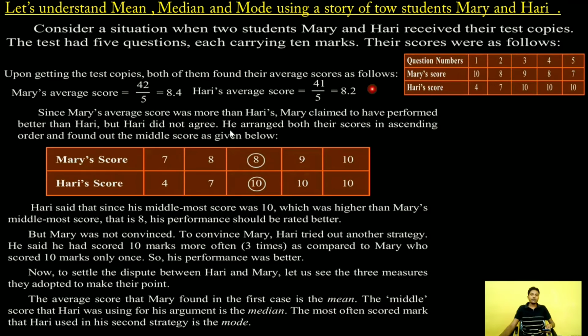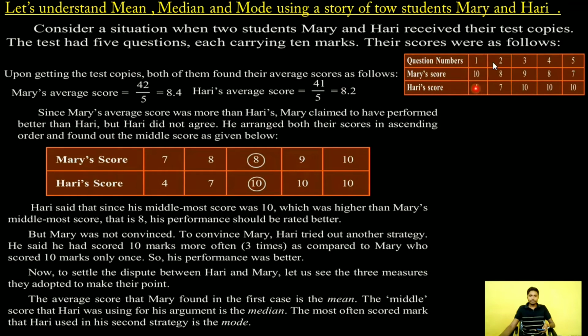Now, we want to find out the mean. Mean means we will add all the values. In case of Mary, 10, 8, 9, 8, 7 divided by 5. This is our average or mean of Mary's score. And in case of Harry, we will add 4, 7, 10, 10, 10 divided by 5. Here this is 41 by 5, that means 8.2. These two values are called the mean of Mary and Harry.